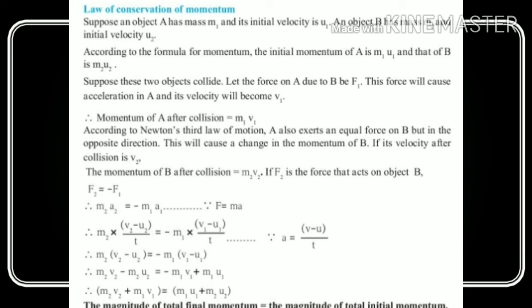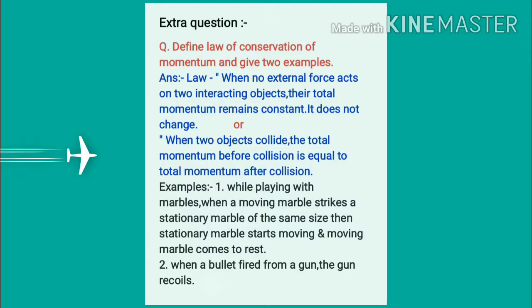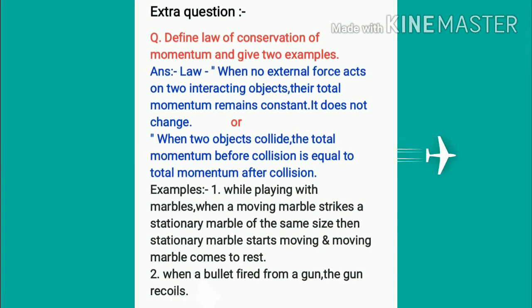Means the magnitude of the total final momentum is equal to the magnitude of the total initial momentum. Thus, if no external force is acting on two objects, then their total initial momentum is equal to their total final momentum. This statement is true for any number of objects.